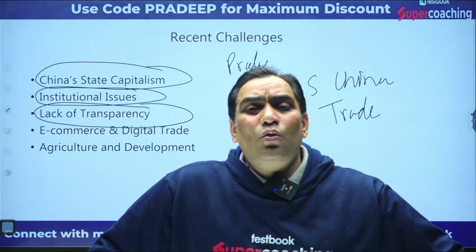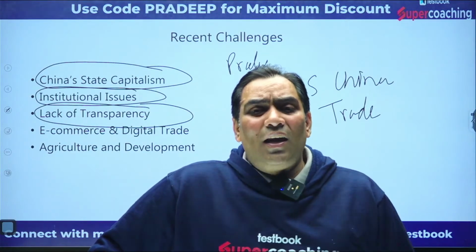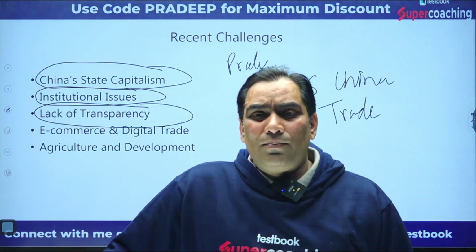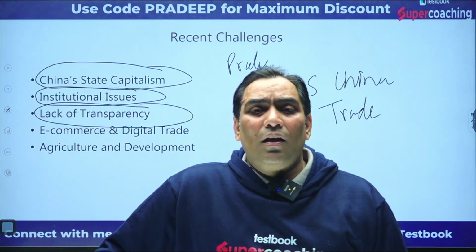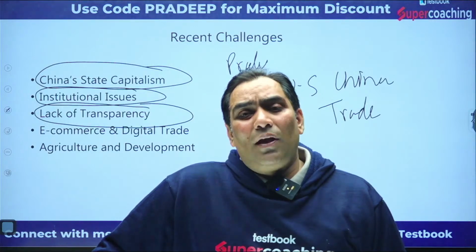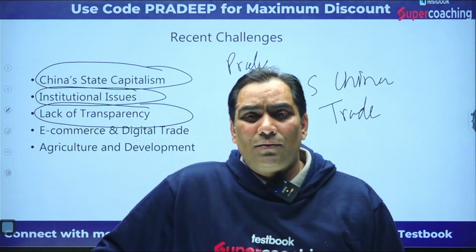So there is no clarity on what criteria countries are developing or developed. So countries are self-declaring as developing countries in order to avail the benefits.